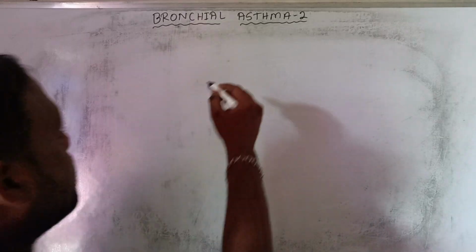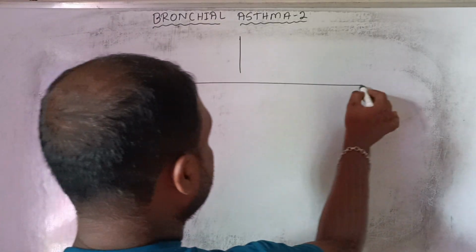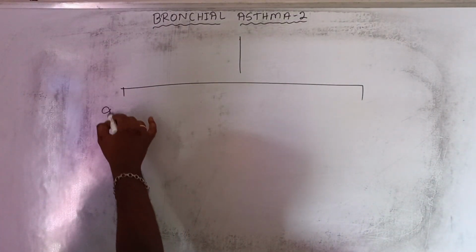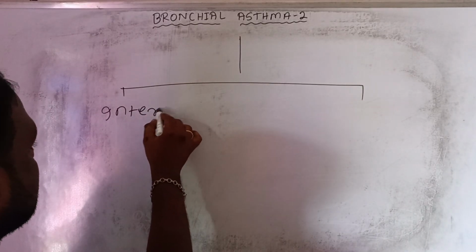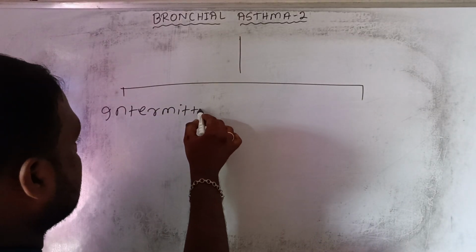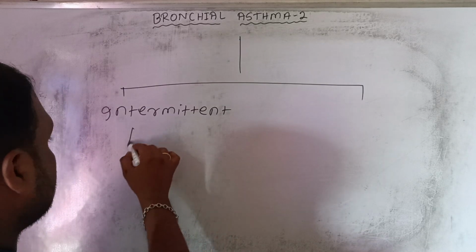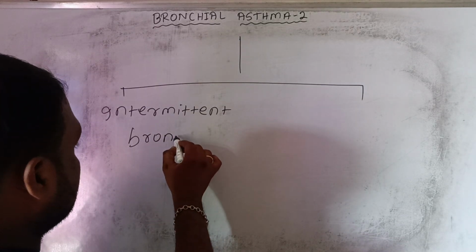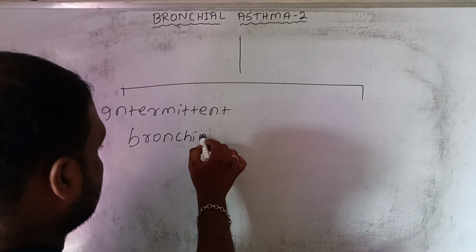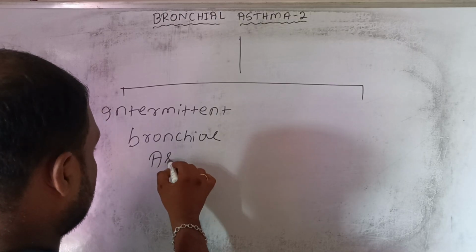So the bronchial asthma is of two types. One is intermittent bronchial asthma.